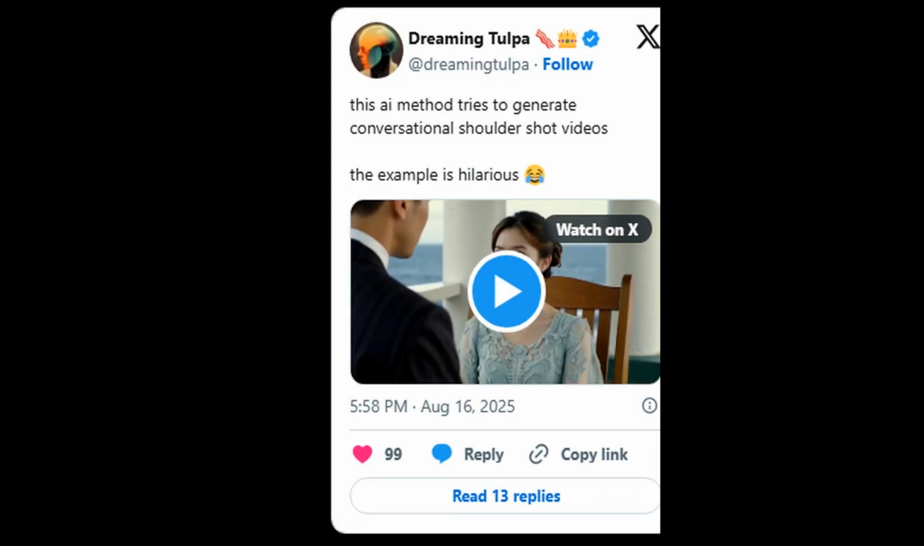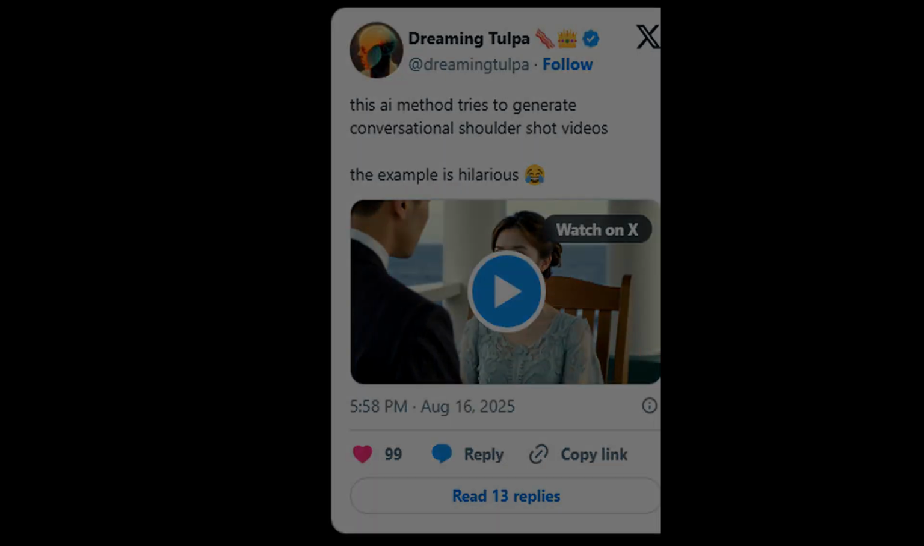Building on that, one post says the method tries to generate conversational over-the-shoulder videos, shares a funny example, and draws moderate engagement with about 99 likes and 13 replies.